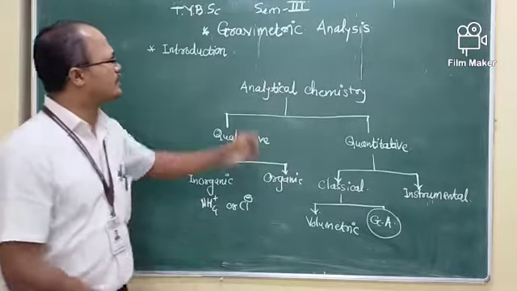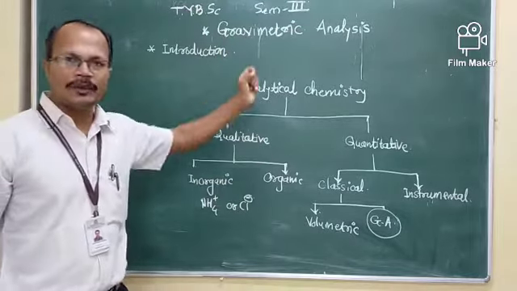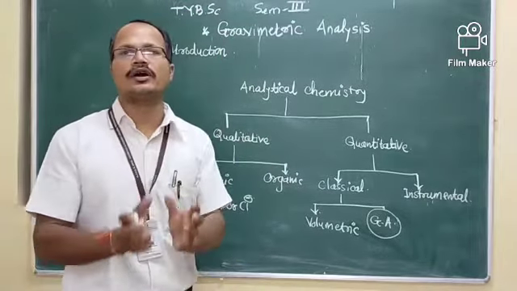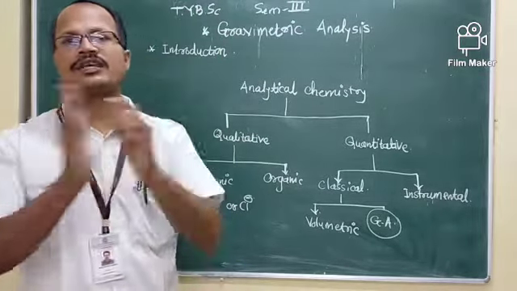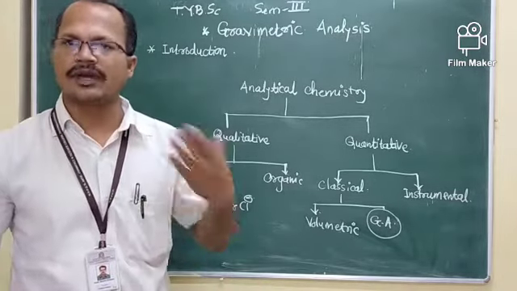Is done in case of the gravimetric analysis, on the basis of the isolation of the pure constituent and their separation by using the filtration method.